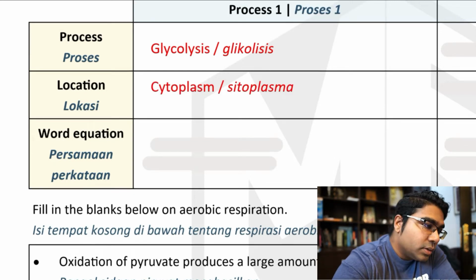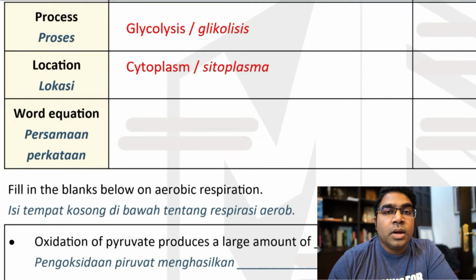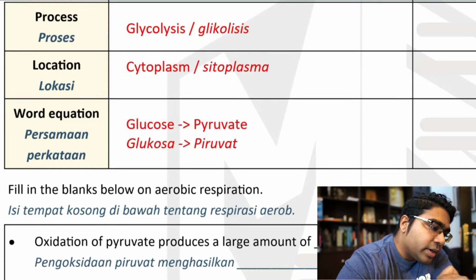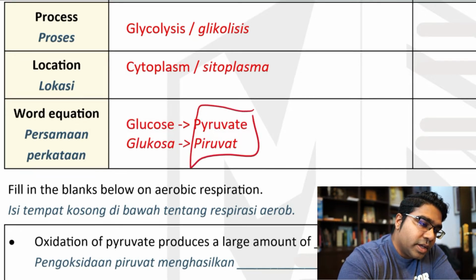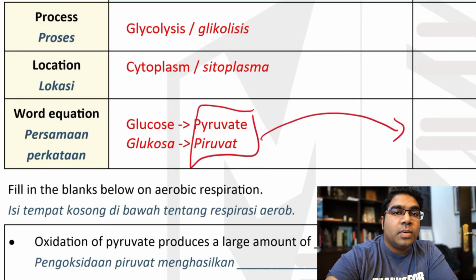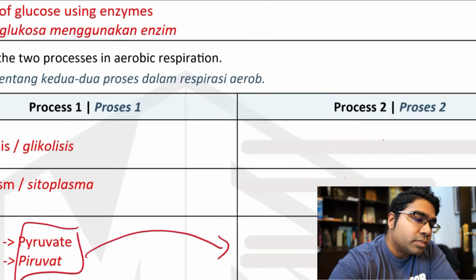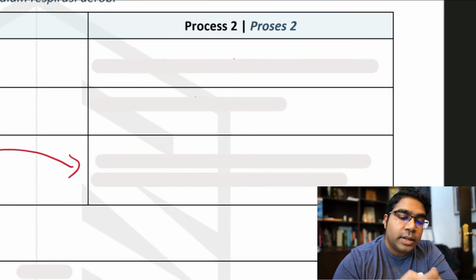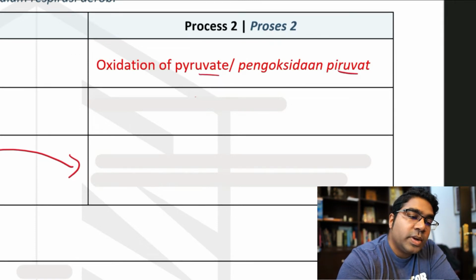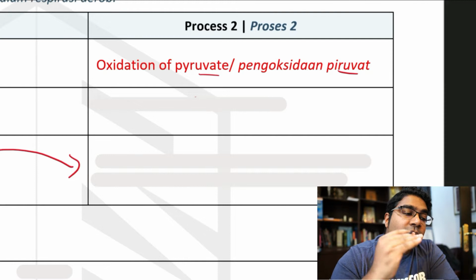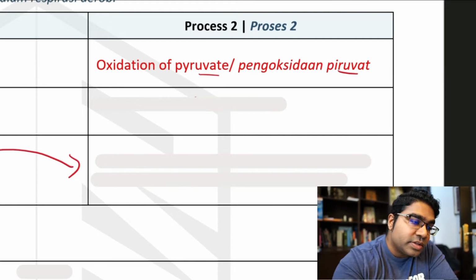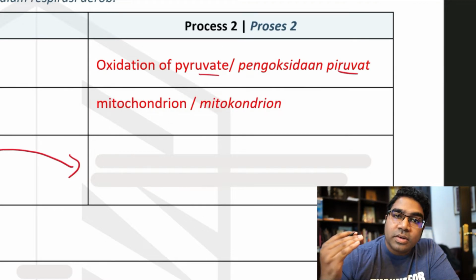And what happens here? Glucose is broken down, yes, into what? Glucose terurai kepada apa? Glucose is broken down into pyruvate. This pyruvate is what we carry into the second process. Pyruvate inilah yang akan dibawa ke proses kedua. Dan proses kedua adalah proses pengoksidaan, the oxidation of pyruvate. This pyruvate is oxidized. And where does this happen? Barulah dalam mitochondria. The second process is the one that takes place in the mitochondria.